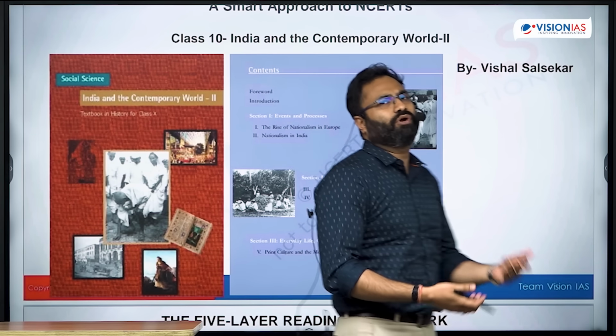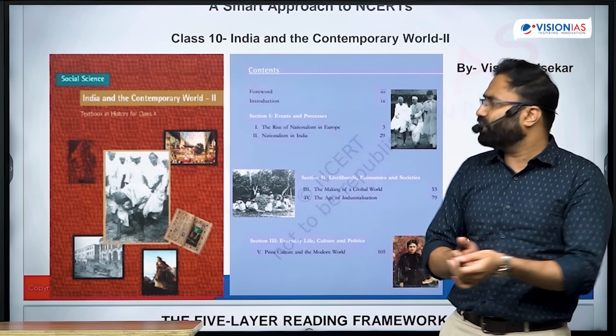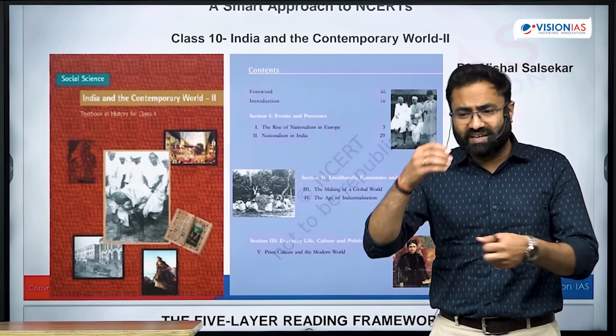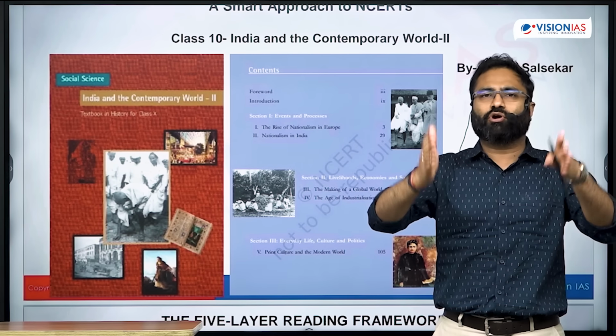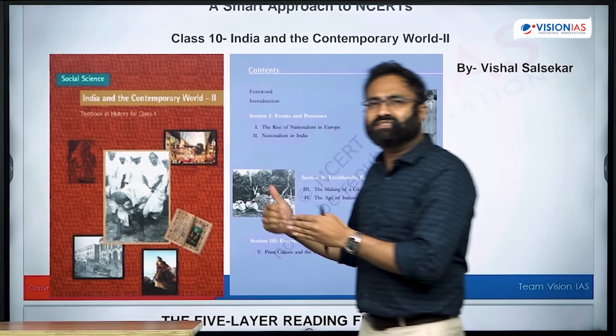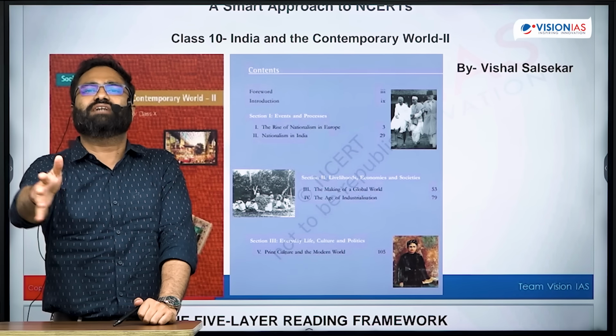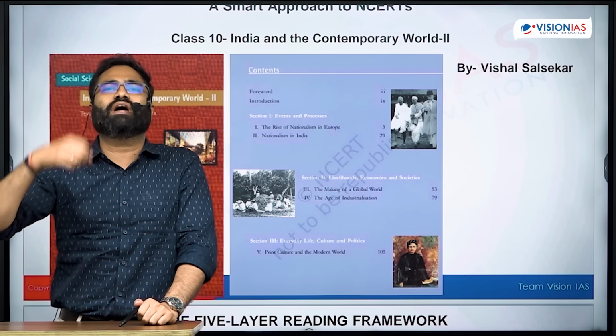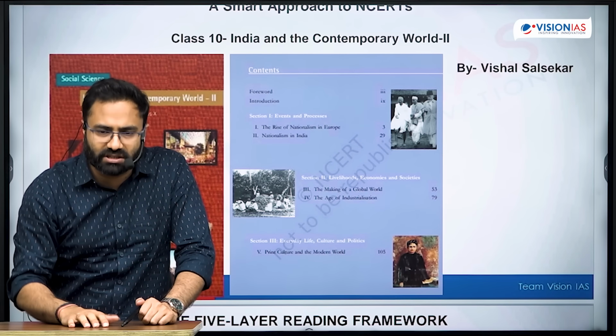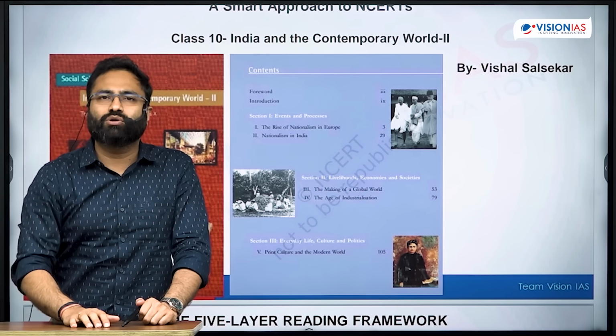And that's what we are going to decode, and we will discuss a few chapters. Initial chapters we will discuss in more detail in order to give you the broader idea, and then later on I'll just skim through so that you will get an idea, and you will then go through the NCERT, try to decode it for yourself, and then eventually you should also make notes from that particular NCERT. So this is the comprehensive set of content that we are going to talk about, right?